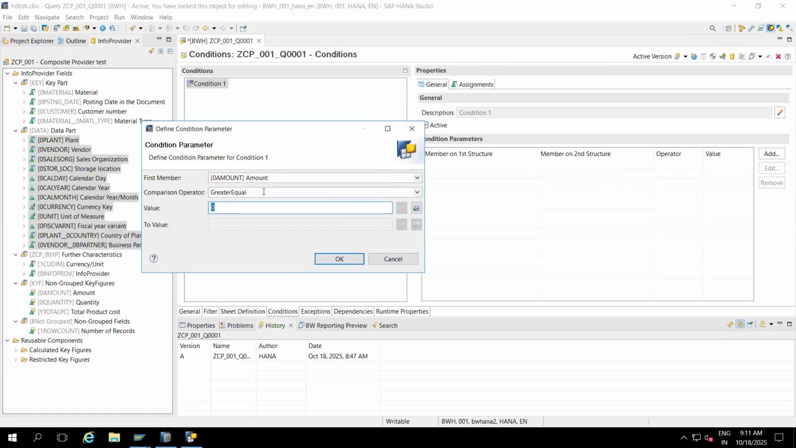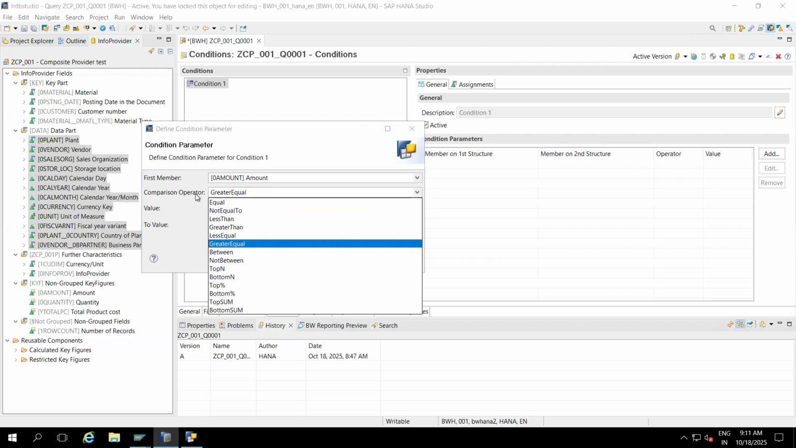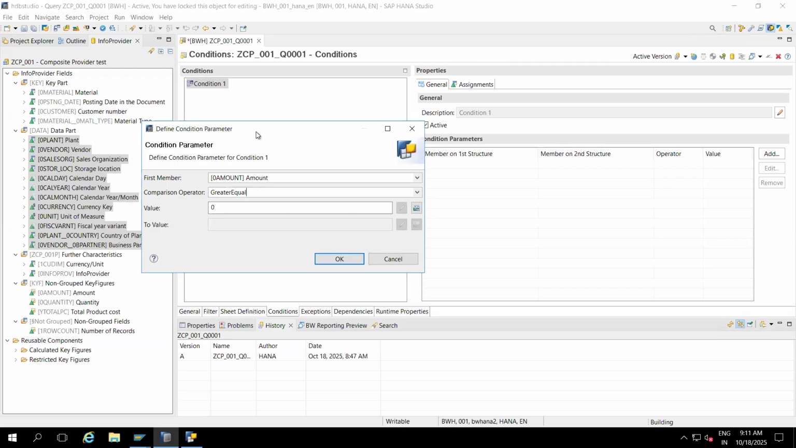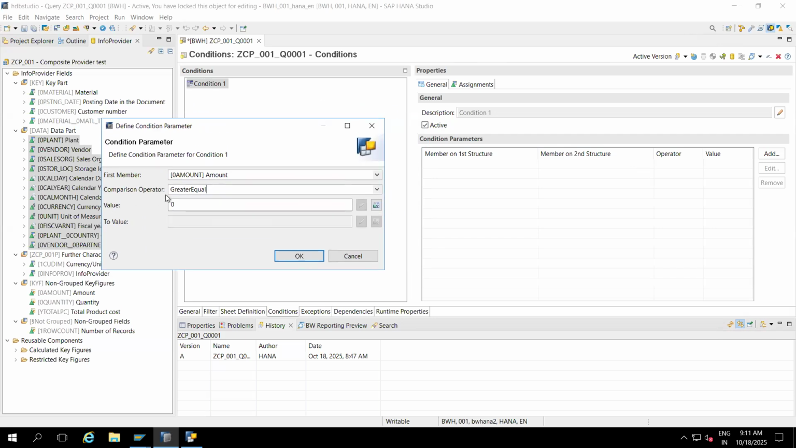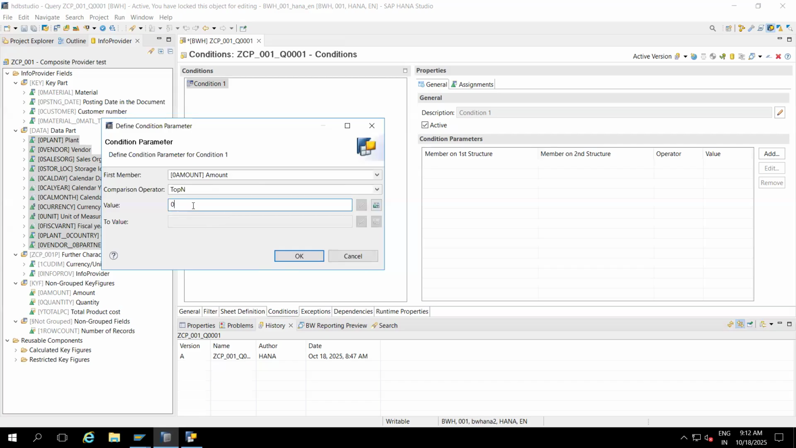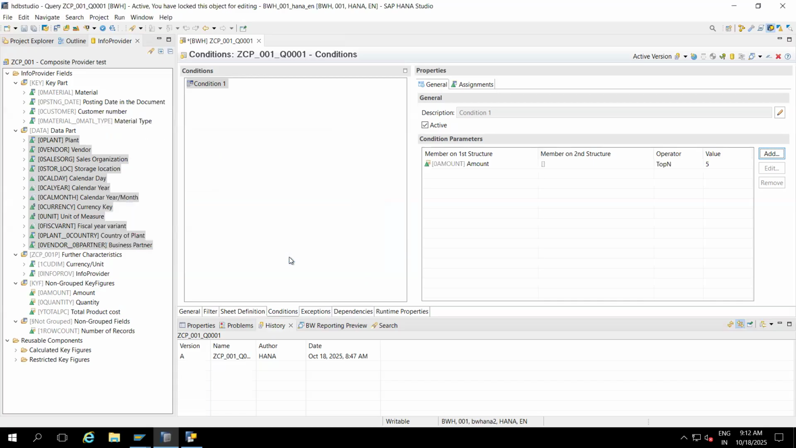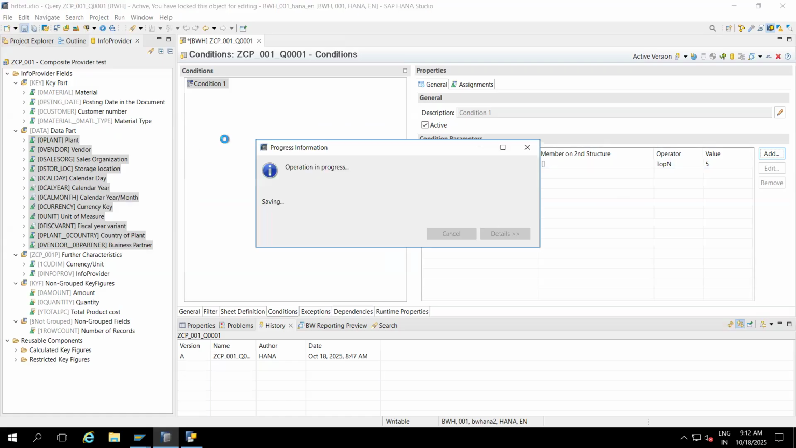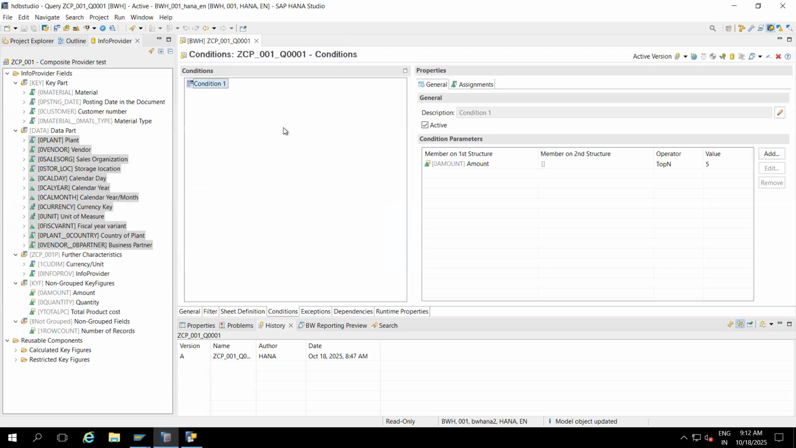Correct? Okay, here we have different operators. You can explain this in the interview also. While creating the condition, we can control the key figure based on the operator and the key figure. So what is the operator? If you want to do top N customers, I will give only five. My requirement is to display the sales report as a top N customer report. At the report level, it displays the top N customers.